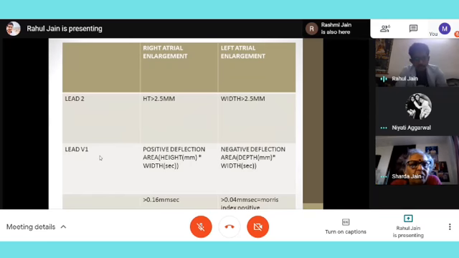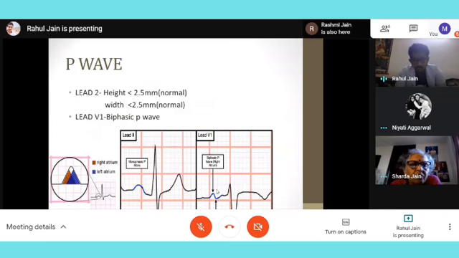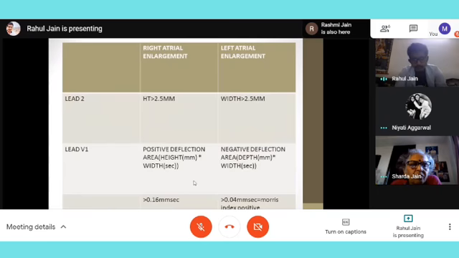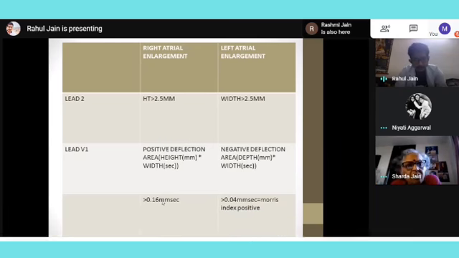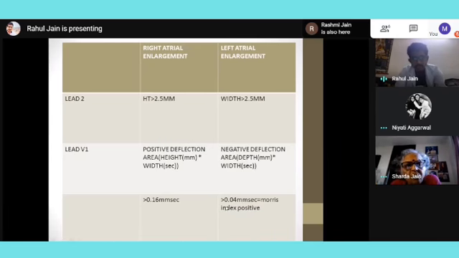And same thing in V1, it will be the positive deflection which will increase, because positive deflection corresponds to right atrium, and it will be the negative deflection in left atrium. So same thing. And then we can multiply this thing. We can calculate the area covered by the right atrium and left atrium, and then if it's more than these values, then we can say objectively from the ECG that it is the right atrial enlargement.